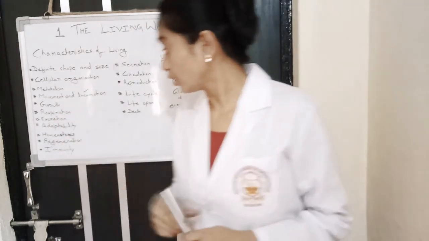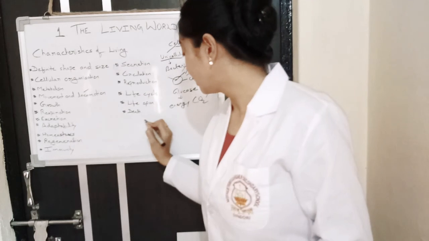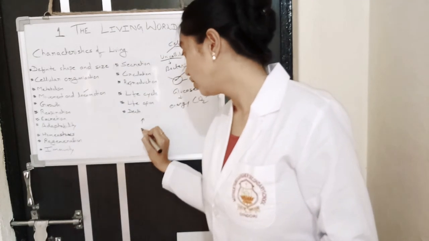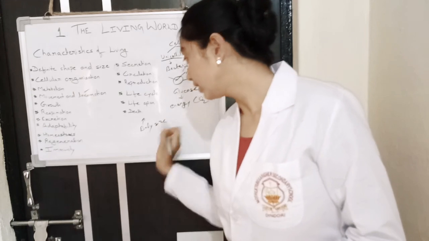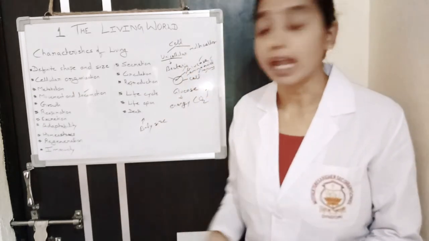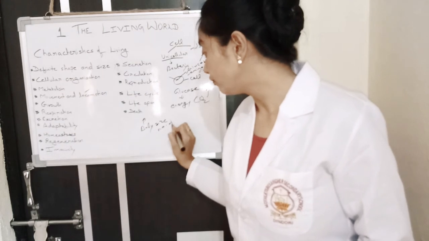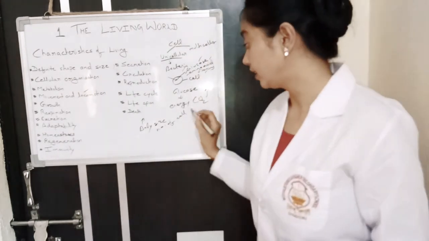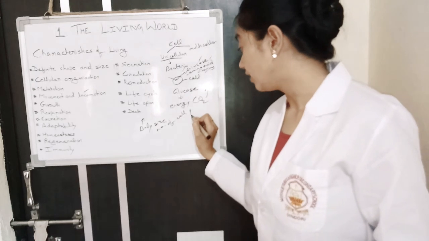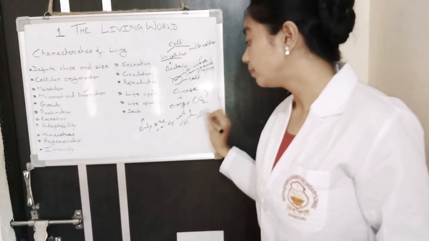Growth. In growth, there is increase in size, increase in body size of the organism. Or there is one more type of growth, that is increase in number of cells. In our body, cells divide into two and increase in number.